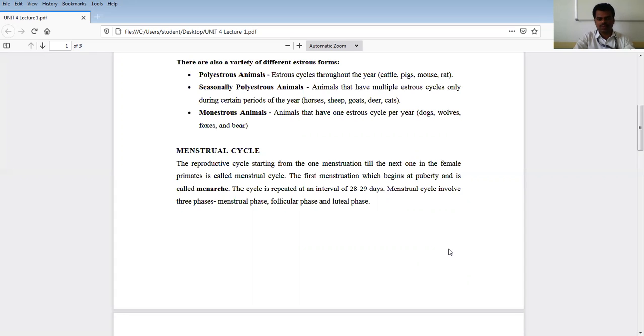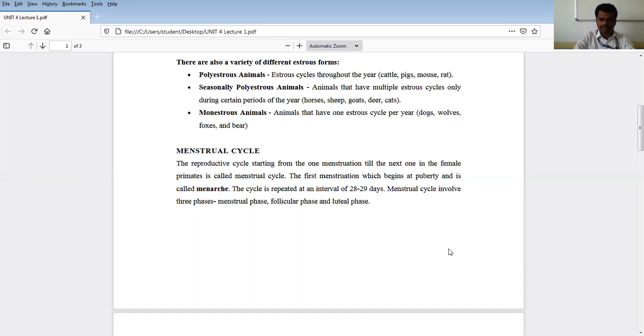The cycle ends at the age of 50, which we call menopause. Usually in a female, this reproductive cycle stops after the age of 50, and that stage we call menopause.